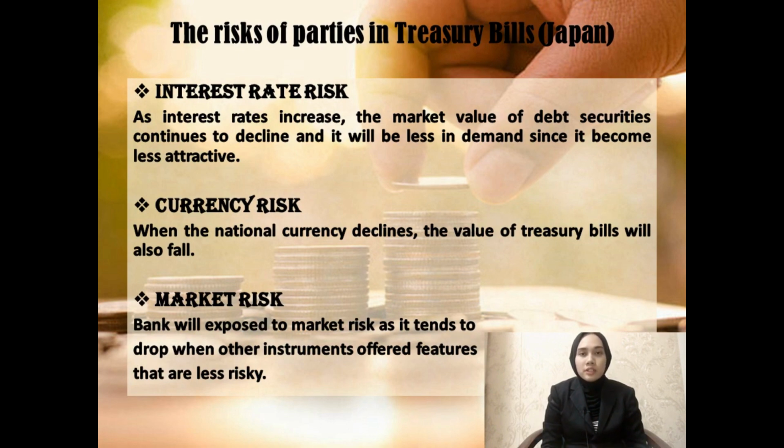Alright, I will continue with my part, which is the risk of parties in treasury bills in Japan. The first risk is interest rate risk. When the interest rate increases, the demand will decrease because the bills are less attractive. And then the currency risk. When the national currency declines, the value of treasury bills will also fall. And then market risk, where the bank will be exposed to market risk when other instruments offer features that are less risky.